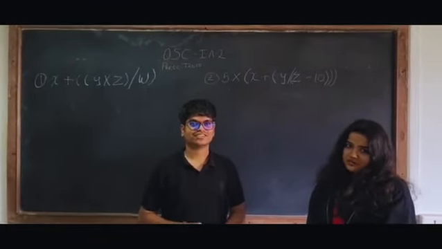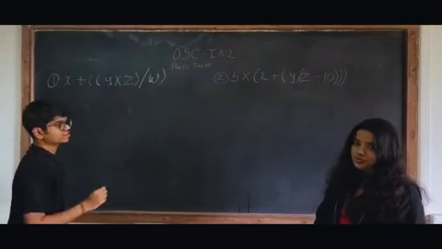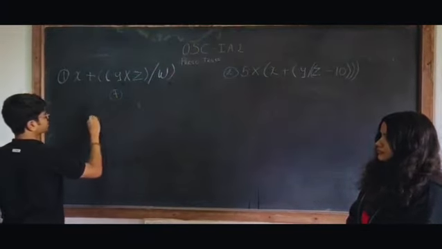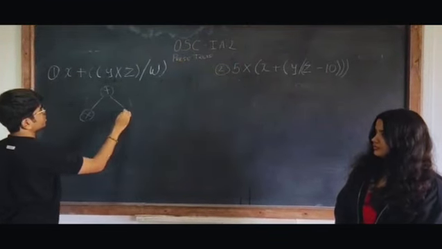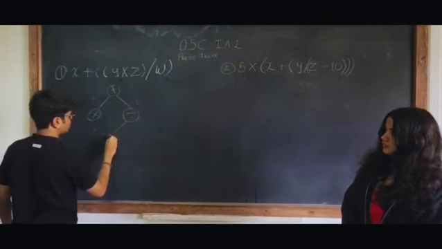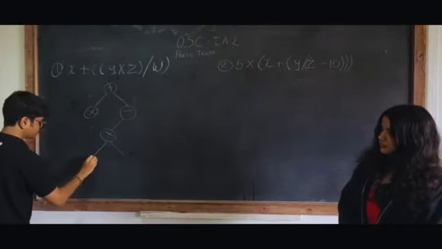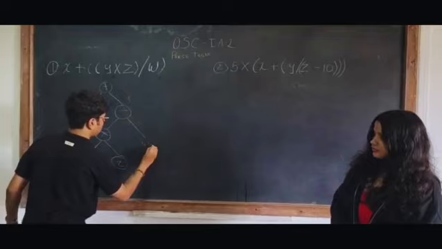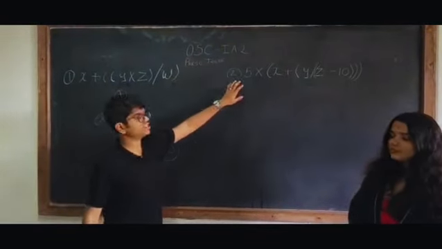Today we will be forming a parse tree out of an equation. This is a question that I have given as homework to solve. So let's take plus first and x. Let's take this equation next. Then it's multiplication, and with y and z. Then it stays with w. So this is the parse tree of this equation. Now this equation is given by me to solve.